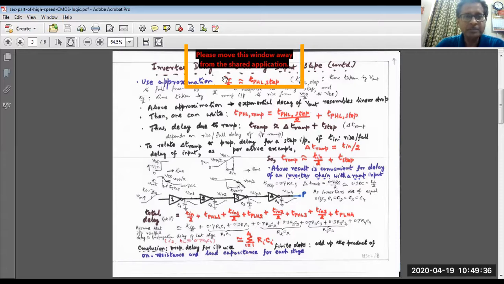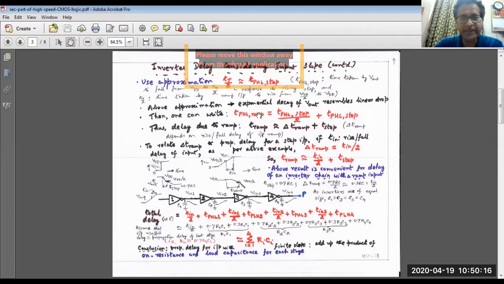linear waveform. That means TPHL step is the time taken by V out to fall from VDD to VDD by 2 in response to step voltage. And TR by 2 is the time taken by the ramp input, a linearly going input, to rise from VDD by 2 to VDD. So the above approximation means that we are trying to approximate an exponential decay of the V out with a linear going or falling ramp. And similarly, for an exponential rising waveform, we are trying to find the similarity between that exponentially rising waveform with a positive ramp.